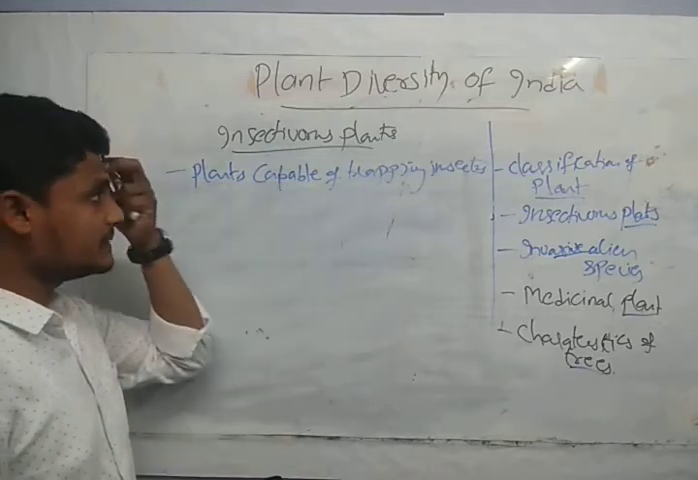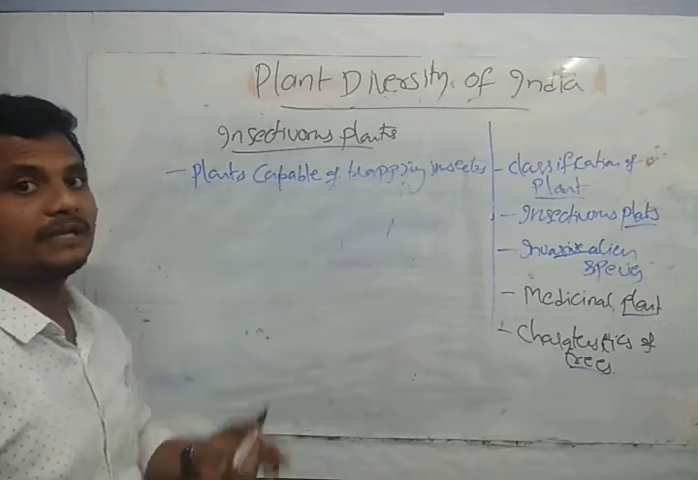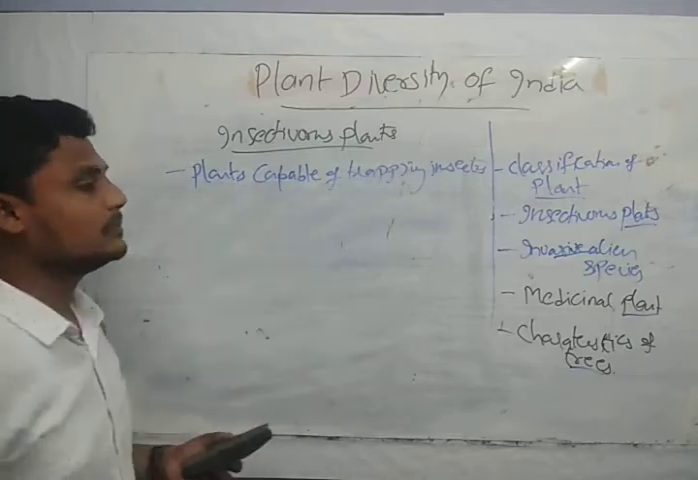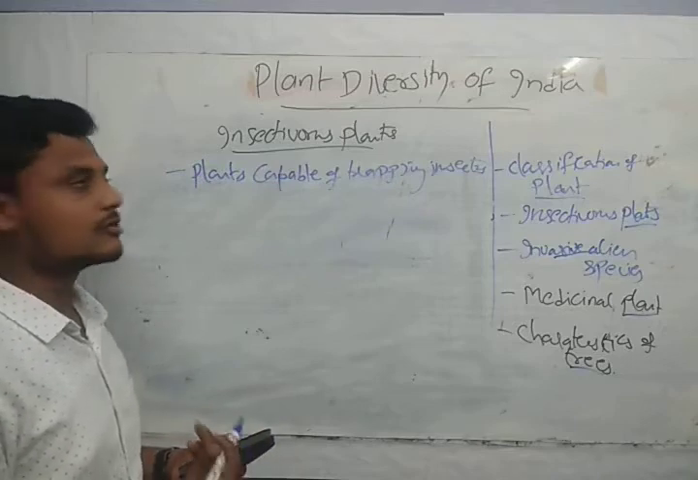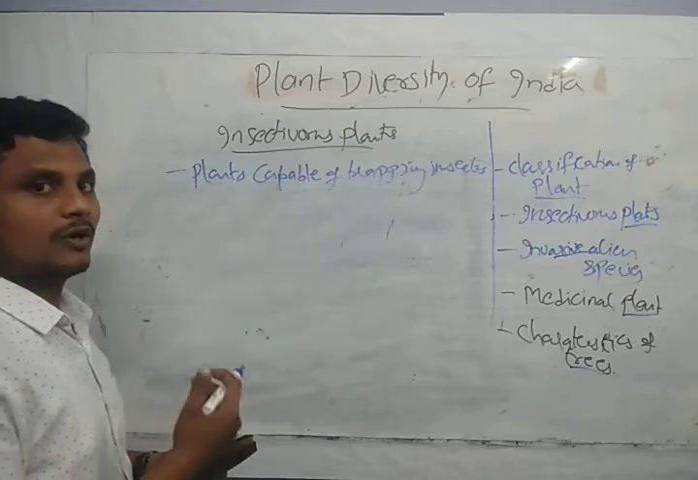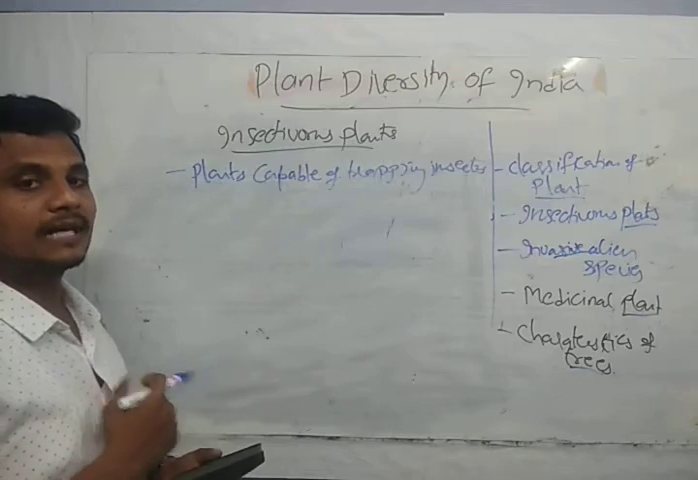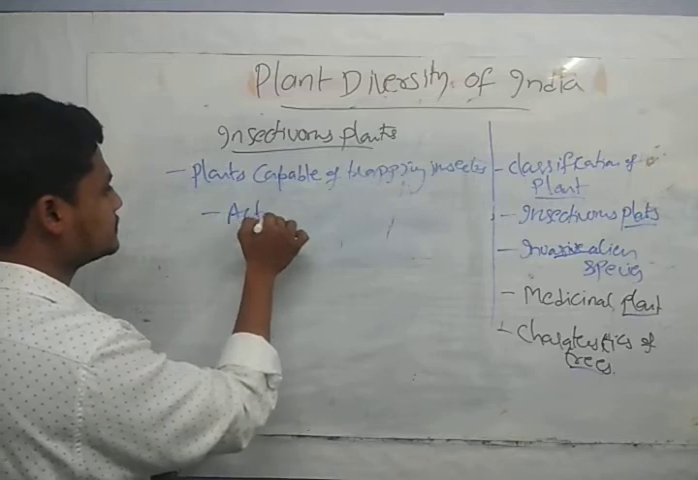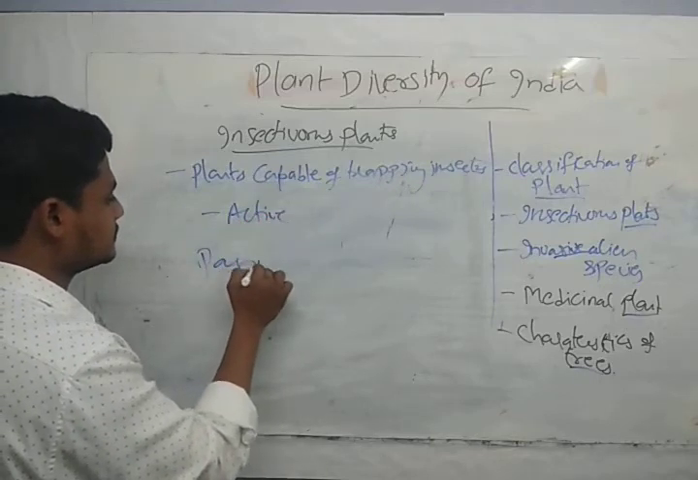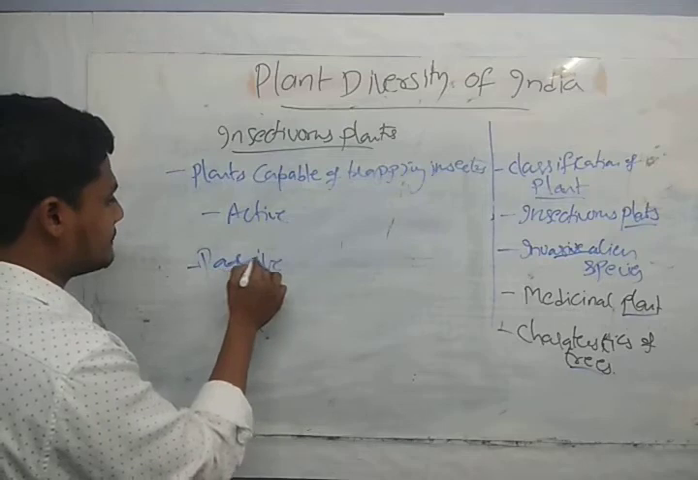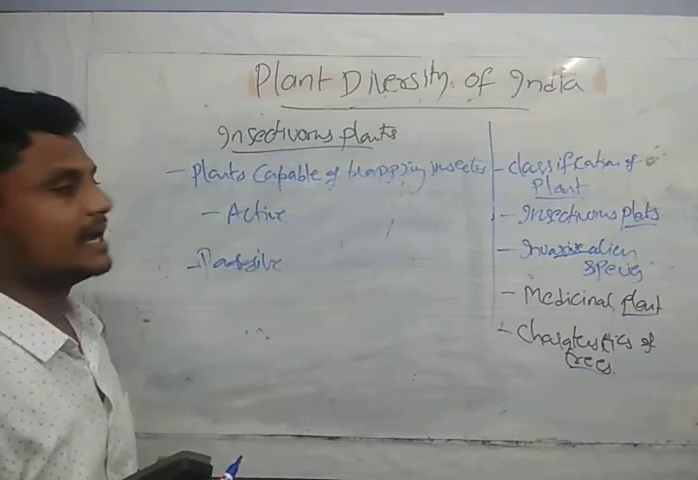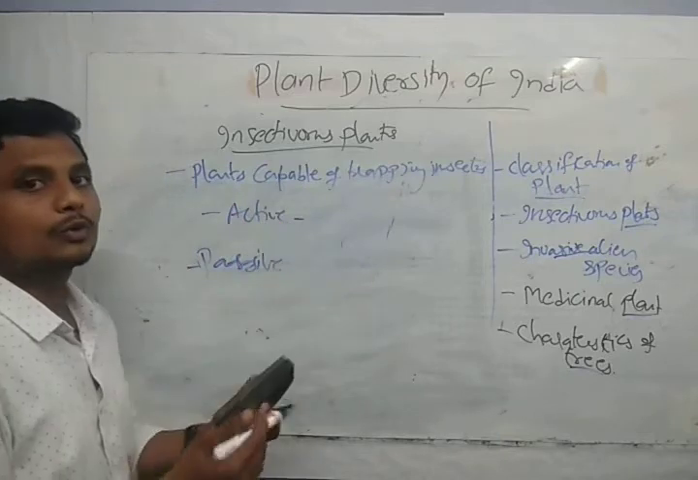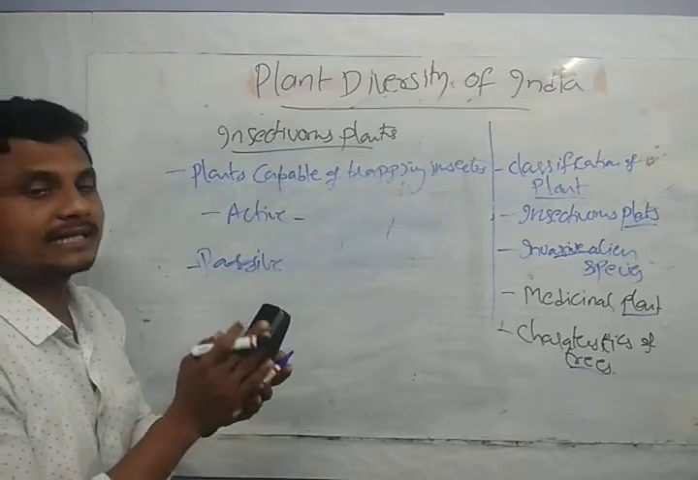So they can trap the insects, guys. Generally, insects fall on the plants, but these plants have the ability of trapping the insects, and are called insectivorous plants. Depending upon the mode of trapping, they can be classified into two types, that is, active and passive. Active plants are the ones which will close the leaves as the trapping mechanism.